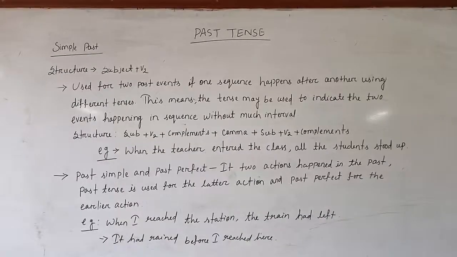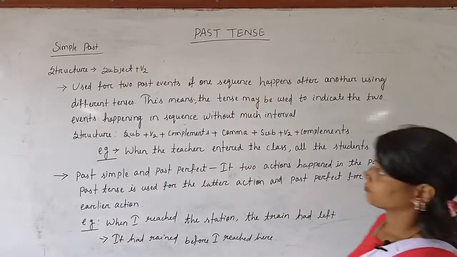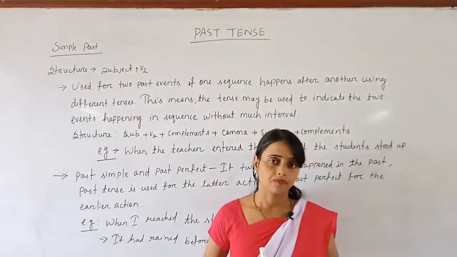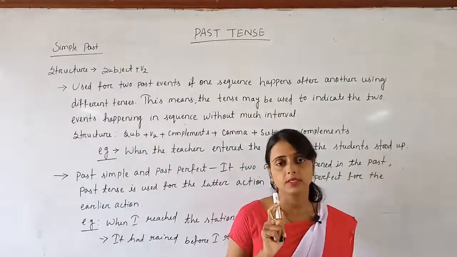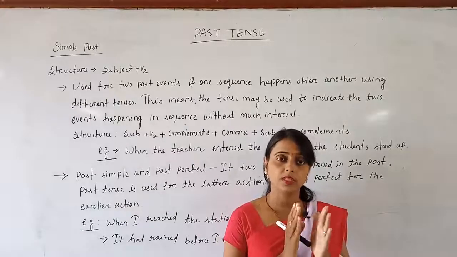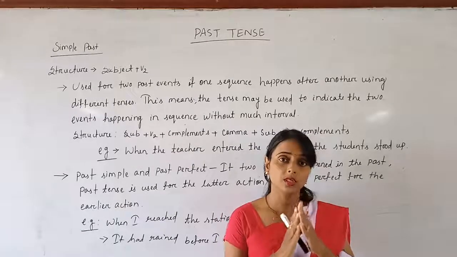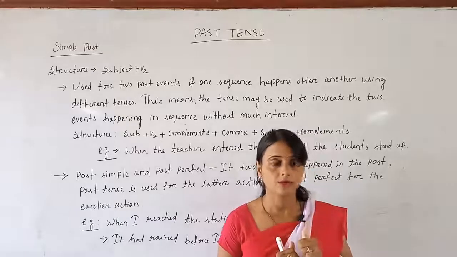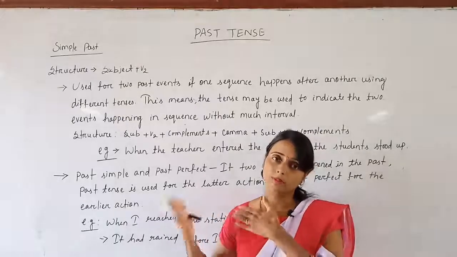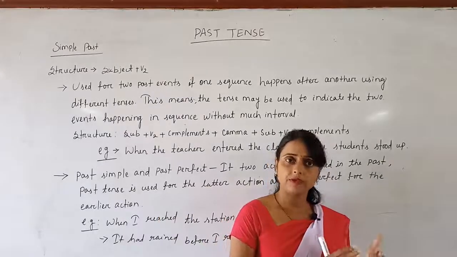So dear students, listen, before the next use, listen to one thing. Remember that past simple can be used in combination with past progressive as well as with past perfect. So that use is applicable to simple past, past progressive and past perfect.